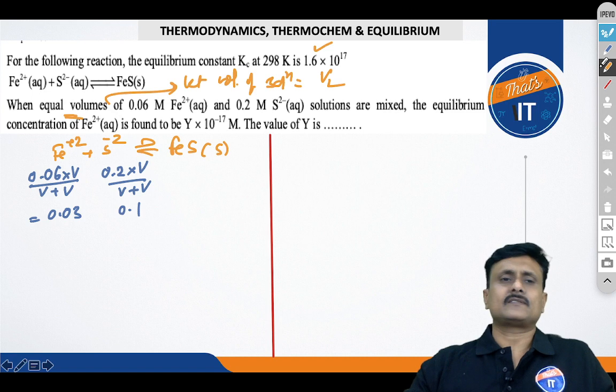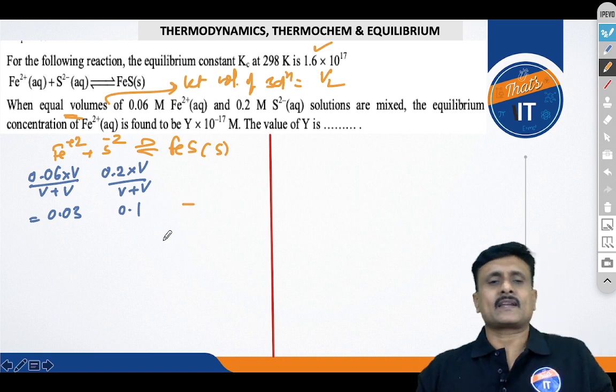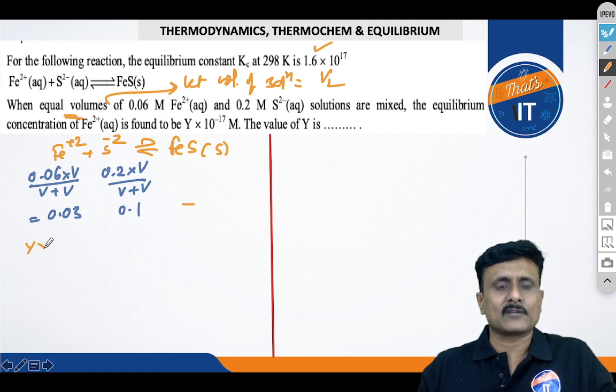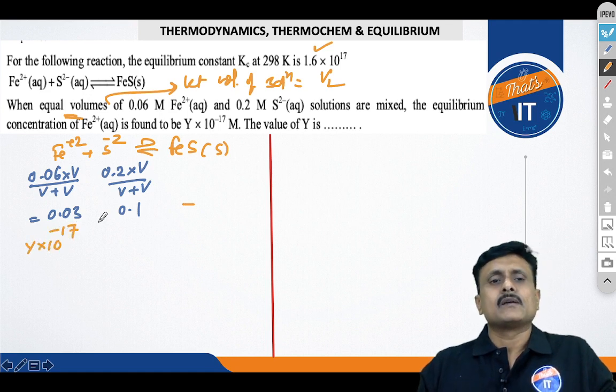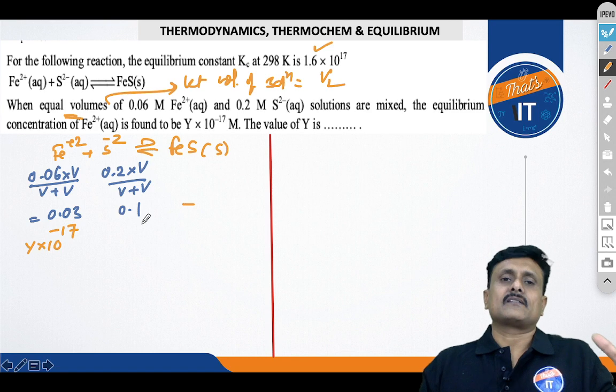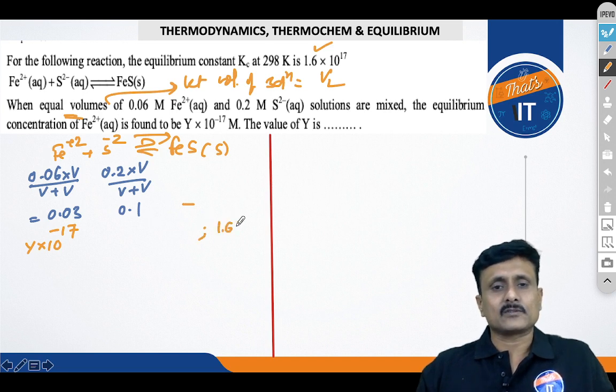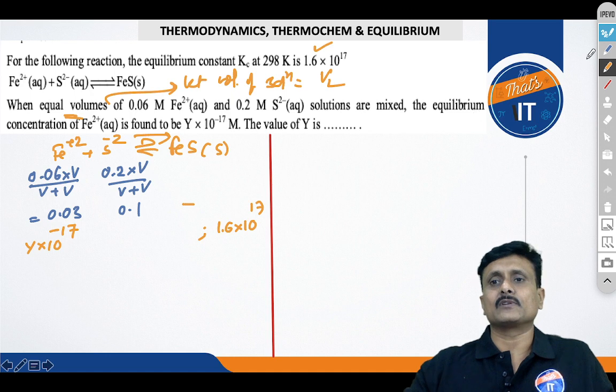Now these two have arrived at equilibrium wherein the concentration of Fe plus 2 finally is given as some y into 10 power minus 17, because when you have mixed them, the equilibrium went in the forward direction, and the equilibrium constant for this is 1.6 into 10 power 17.